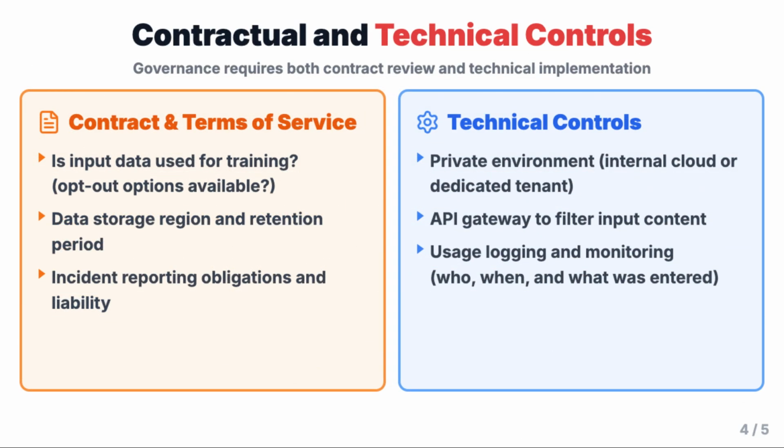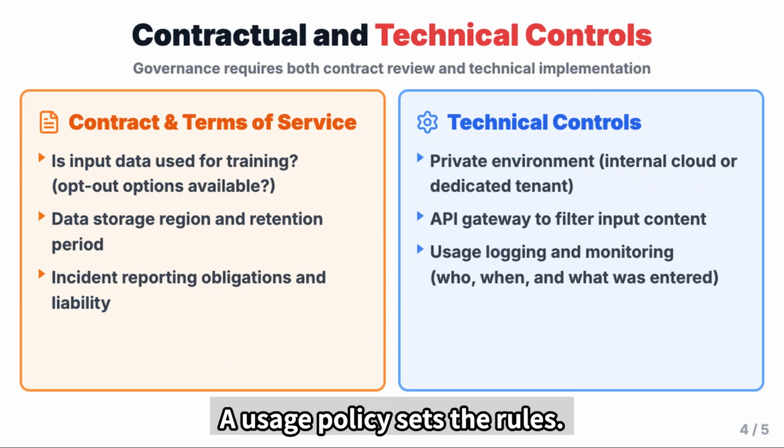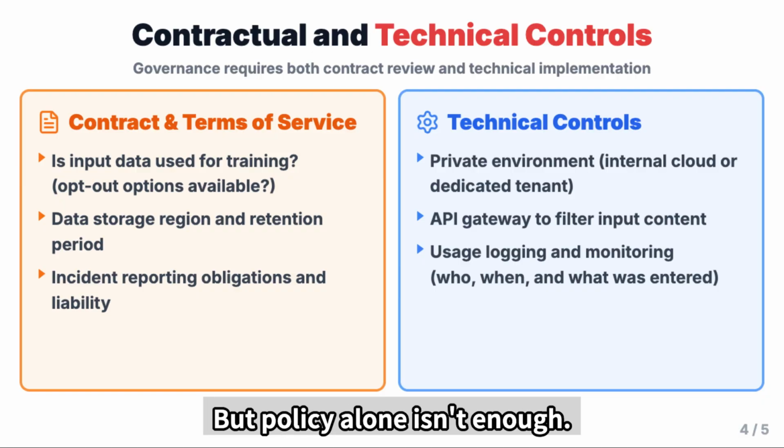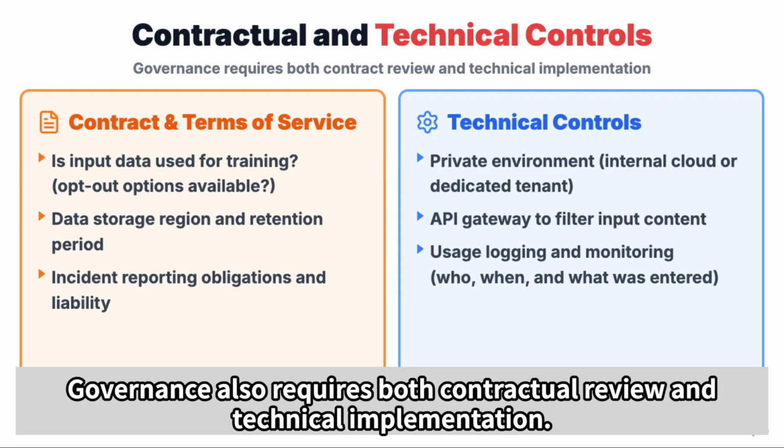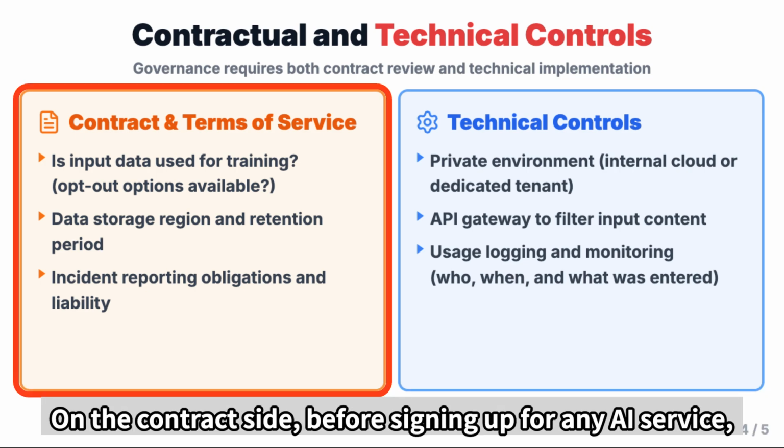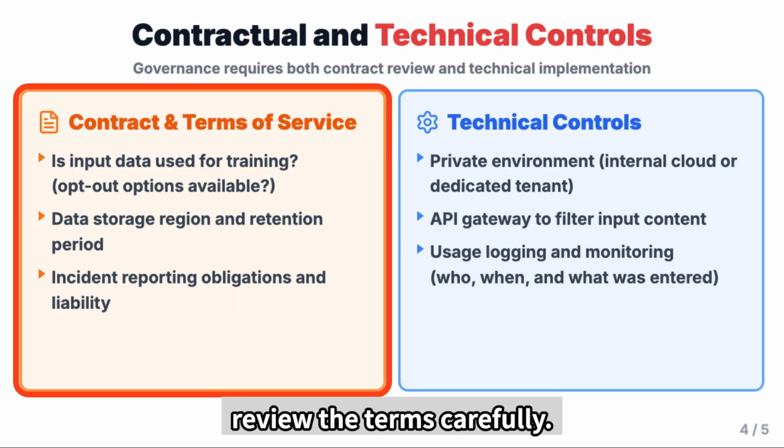Contractual and technical controls. A usage policy sets the rules. But policy alone isn't enough. Governance also requires both contractual review and technical implementation. On the contract side, before signing up for any AI service, review the terms carefully. 3 things to look for.